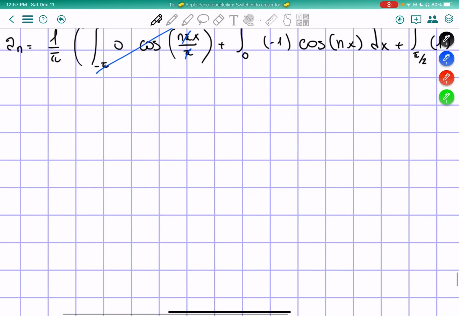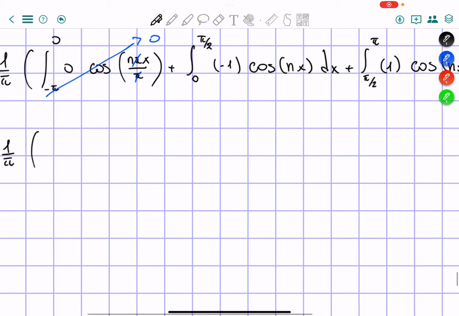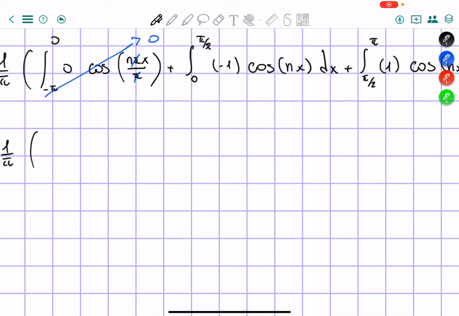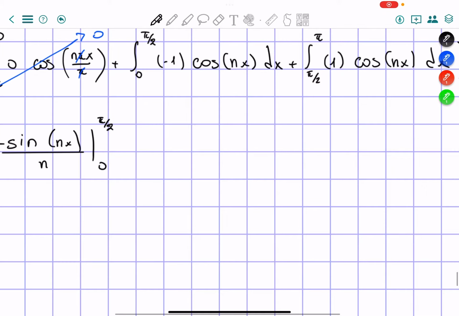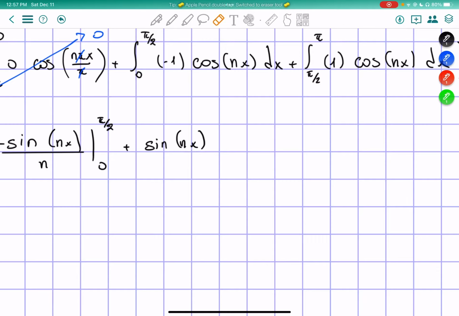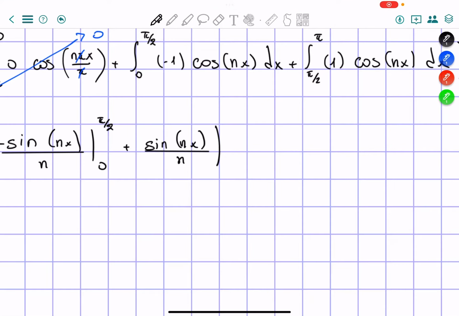Anyway, so here I get 1 over pi times the integral, which is going to be negative sine of nx over n from 0 to pi over 2 plus sine of nx over n from pi over 2 to pi.